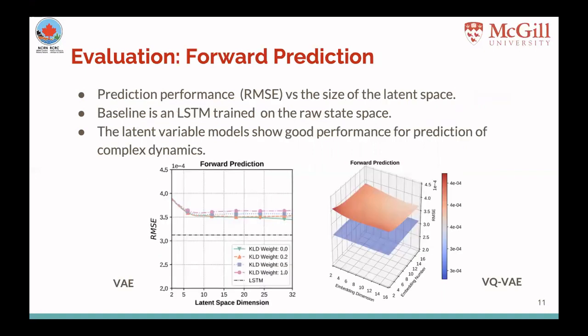We now compare the performance of the forward predictions. The baseline is a recurrent neural network, namely an LSTM trained on the raw state space, and is shown as the black dashed line. The figure on the left shows the results obtained with the VAE, and the figure on the right shows the VQ-VAE results. Although the LSTM is outperforming both methods, the VAE still has a competitive performance even though it has far fewer parameters and no recurrency in its architecture. This shows that not only are the latent variable models suitable for interaction inference, but they also have good performance in forward predictions of complex dynamics.